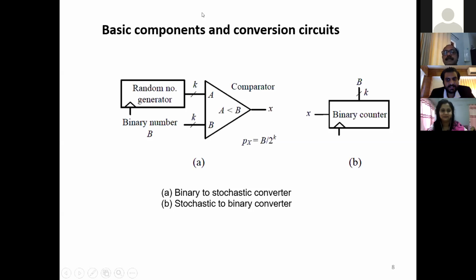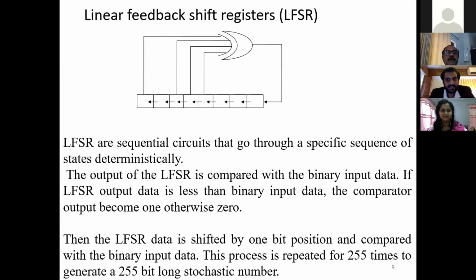In the other case, the stochastic to binary converter, simply a binary counter is used that counts the number of ones in the bit stream. A linear feedback shift register is commonly used as a random number generator.